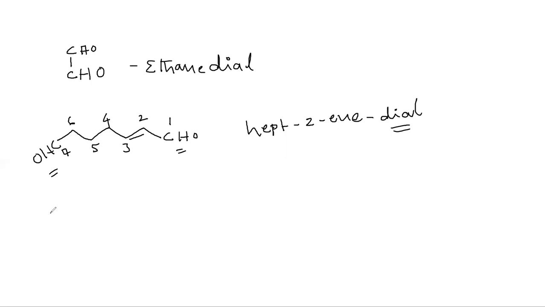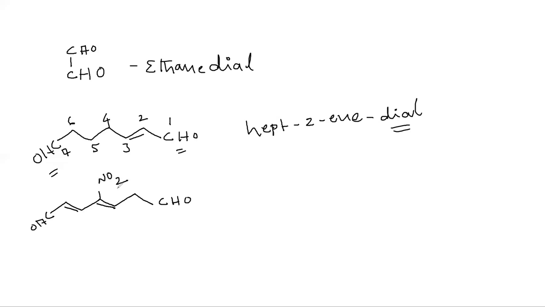Similarly, CHO, and here also CHO, here unsaturation, here unsaturation, and here NO2.